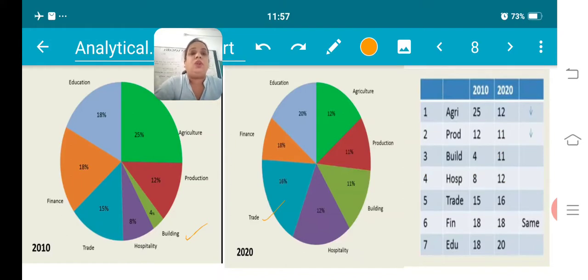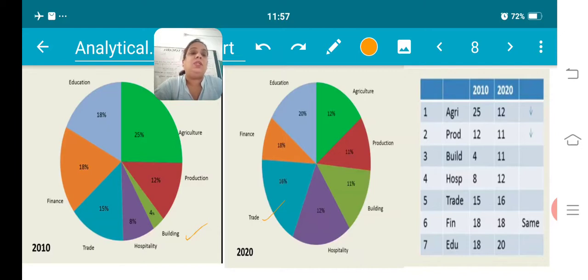So let's see what we have studied in this pie chart. In the agriculture sector in 2010 the percent was 25%, and in 2020 it was only 12%. When we go to the production sector, it was 12% in 2010 and it decreased by 1%, okay. When we have to write down such changes, like it decreased 1%, earlier it was 12, now it is 11.